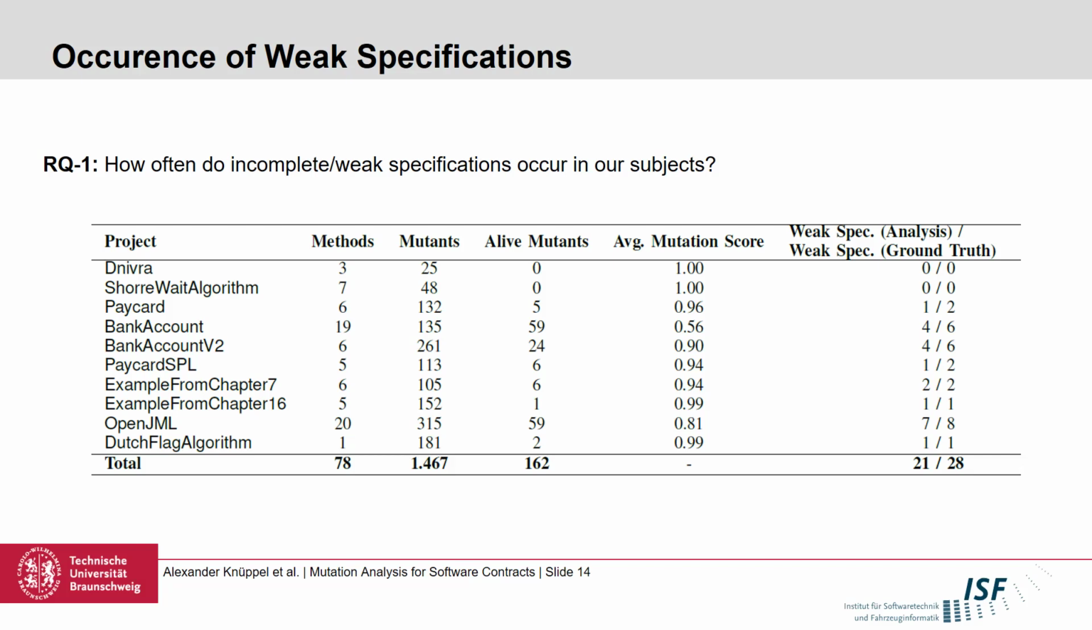The mutation score that we illustrate here is the arithmetic mean of the mutation scores of every method per project, but it gives us some insights on how well a particular project is specified. For instance, the bank account case study has an average score of 0.56, which is very low compared to the other projects. And in fact, many contracts in this case study are fairly imprecise.